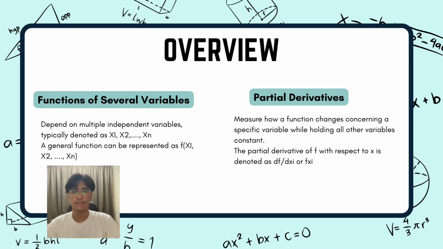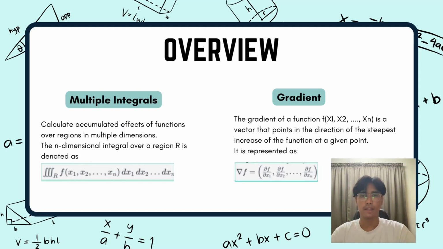Partial derivatives measure how a function changes with respect to a specific variable while holding all other variables constant. The partial derivative of f with respect to si is denoted as ∂f/∂si, or f_si. For multiple integrals, they calculate the accumulated effects of functions over regions in multiple dimensions. The n-dimensional integral over a region R is denoted as the integral over R of f(s1, s2, ..., sn) ds1 ds2 until dsn.